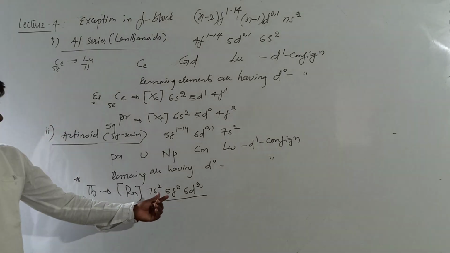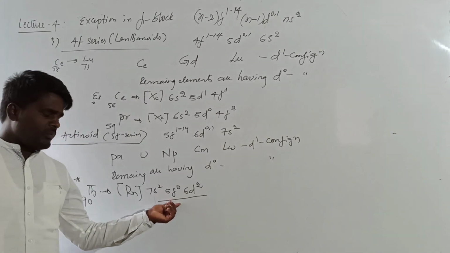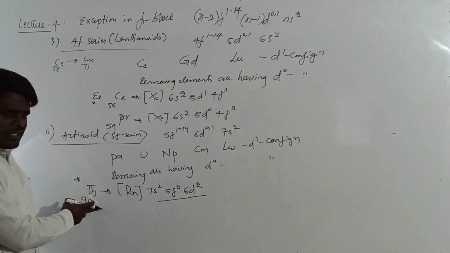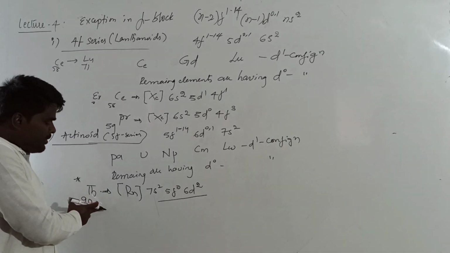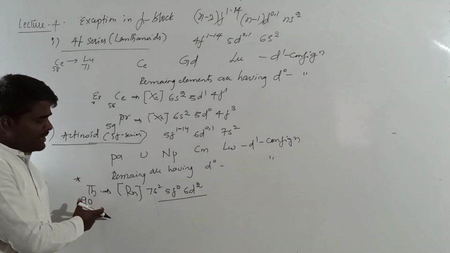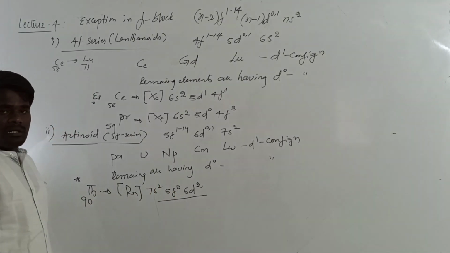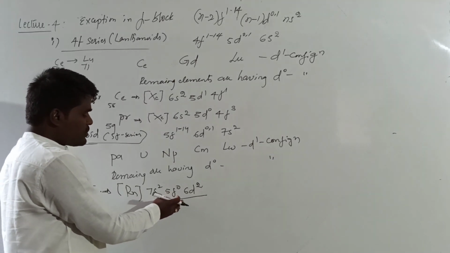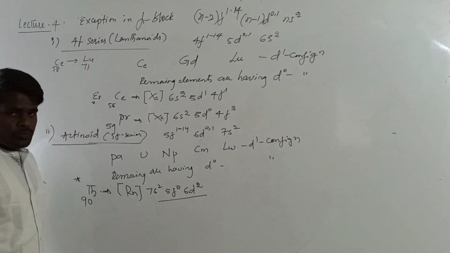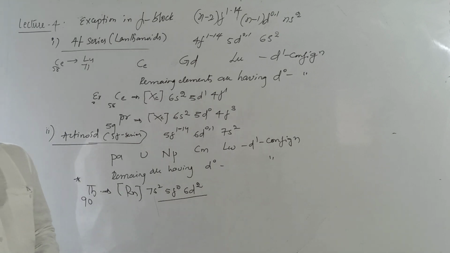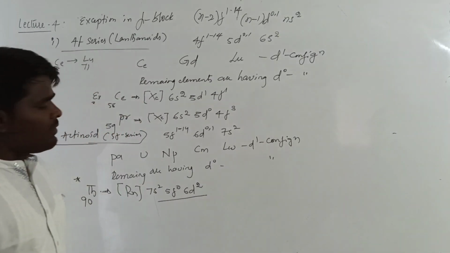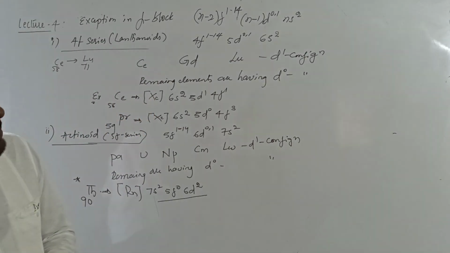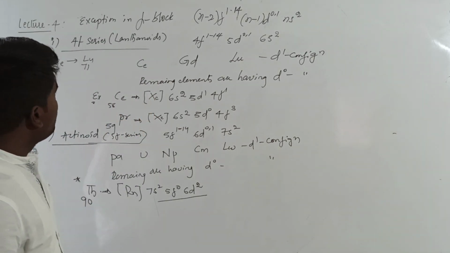Here, there is no electron in the f orbital. This is what you need to remember here. Thorium is an important example in the exceptions. Even though it is considered an f block element, there is no electron in the f orbital. That is the exception. Its electronic configuration will be 7s2, 5f0 and 6d2. These are the important exceptions in the periodic table, where the probability of getting questions is more. So you need to be careful about this. Right?